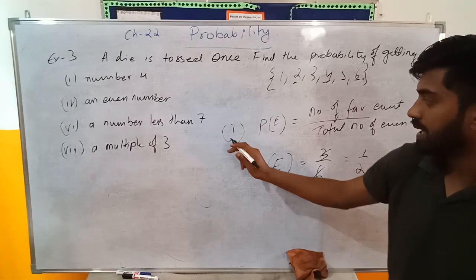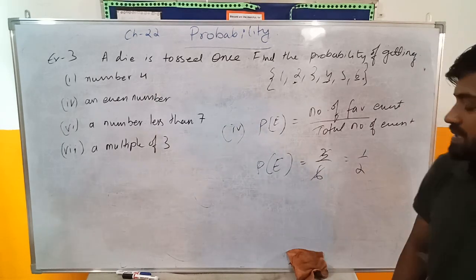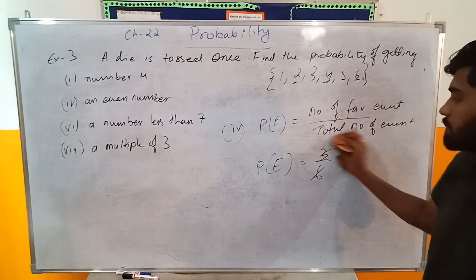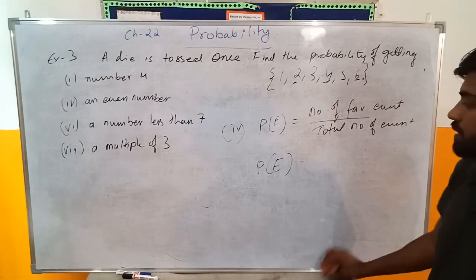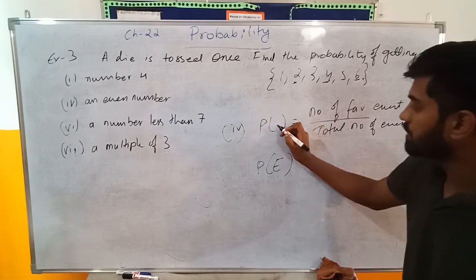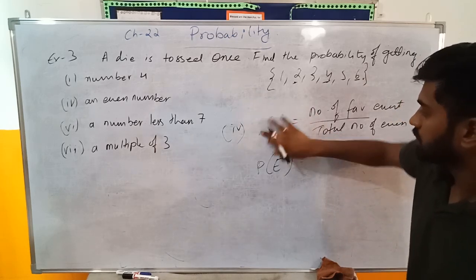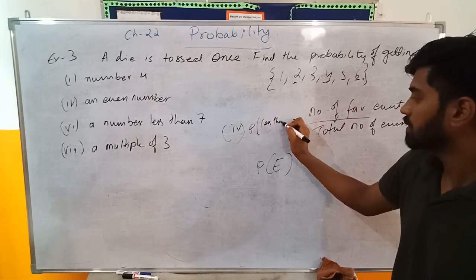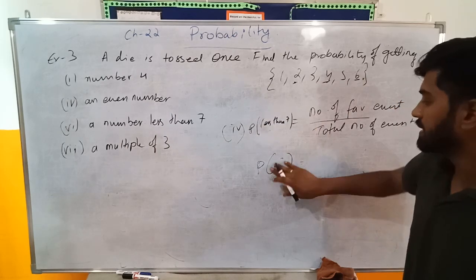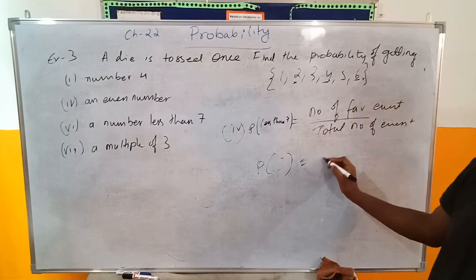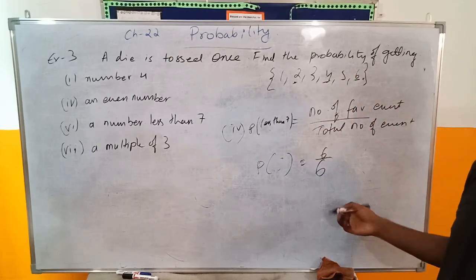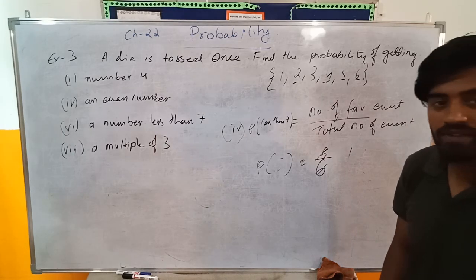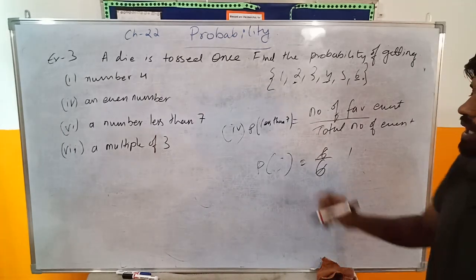Okay, then there is also a number less than 7. How many numbers are less than 7 over here? All the numbers are less than 7, right? So what is the probability of getting a number less than 7? You can write less than 7 also in the bracket. P of less than 7. So less than 7, how many numbers are there? 6. All of them are less than 7. Upon total number is 6. So what is the probability of getting a number less than 7? That is 1.